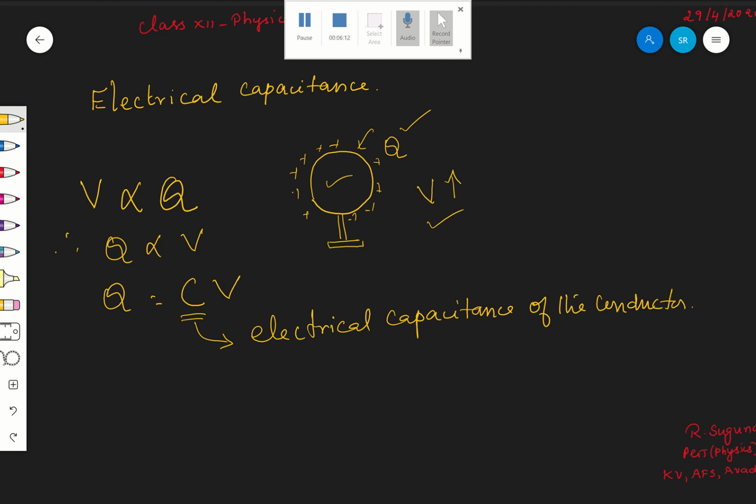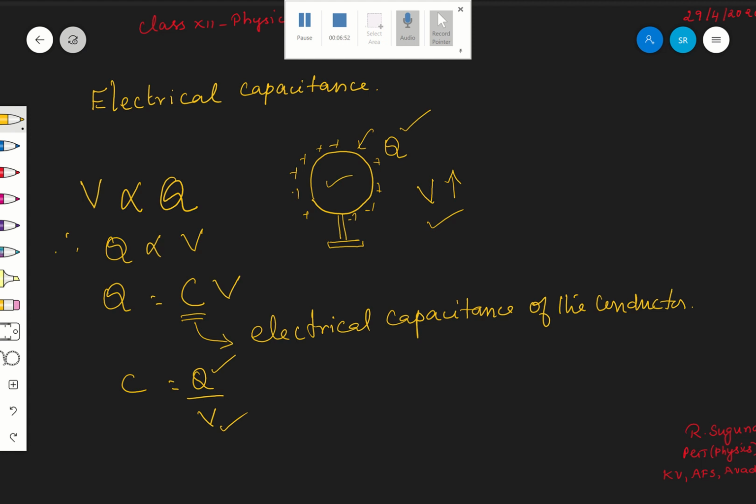From this, C is equal to Q by V. Therefore, the electrical capacity or electrical capacitance of the conductor is nothing but the ratio between the charge given to the conductor and the rise in its potential.